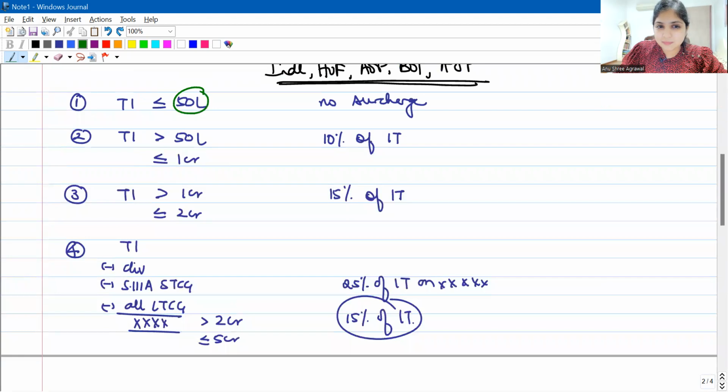Now, is the total income within 50 lakh? No, it is 5.5 crores. Is total income more than 50 lakh up to 1 crore? No, it is 5.5 crores. Is total income more than 1 crore but within 2 crores? No, it is 5.5 crores.